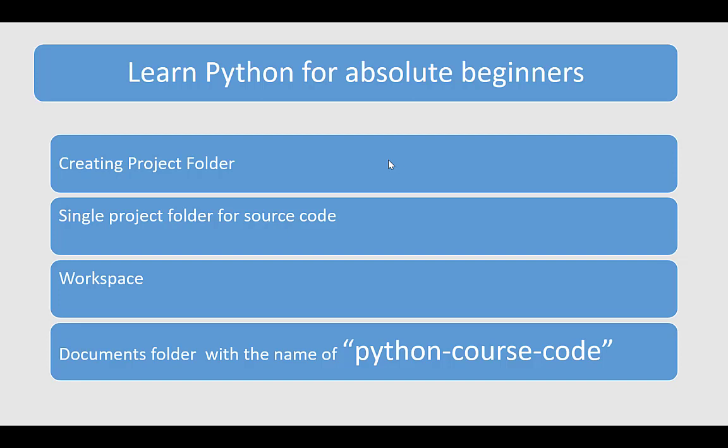This folder is used to save your source code. Normally I always name my project folder workspace, and under this folder I will create my project files. For example, in this course I will create a subfolder within my parent folder called Python course code. So I will show you how to perform this task.